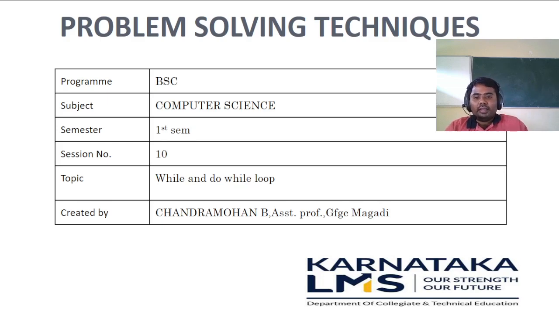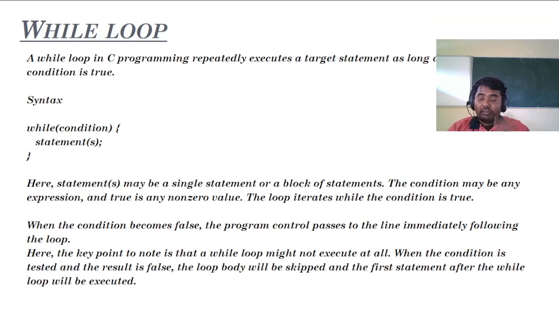In today's class, I'm going to discuss the while loop and the do while loop. It is a little bit different from the for loop. The operation will be the same. It will execute the statements n number of times. In the case of a for loop, there is a fixed number of executions. In the case of while and do while loops, as long as the condition remains true, it will keep on executing the statements. So first we'll start with the while loop.